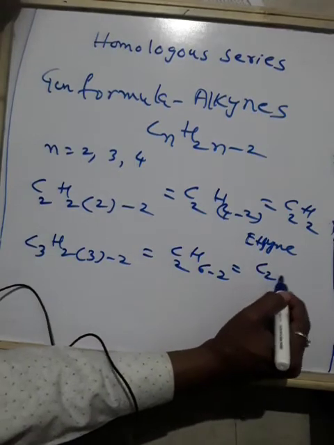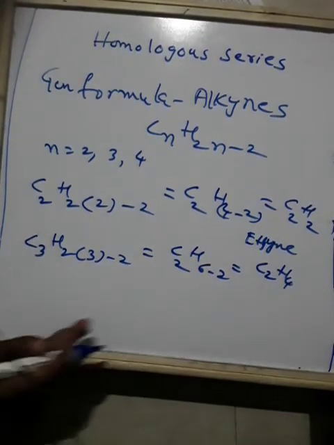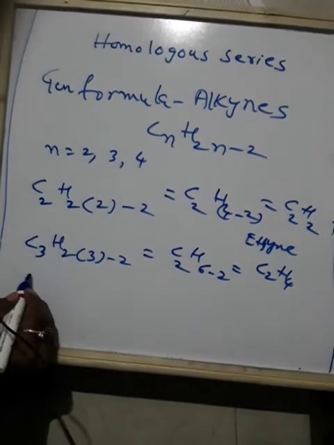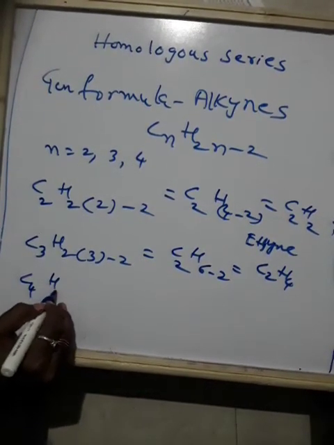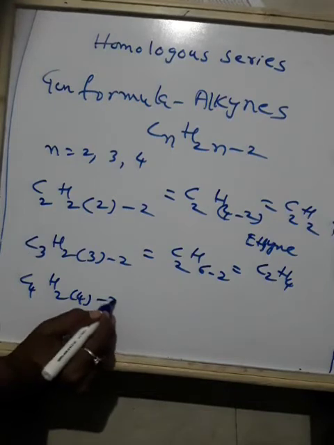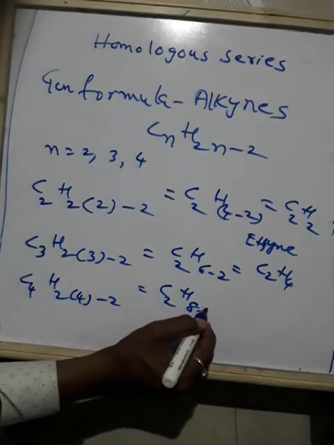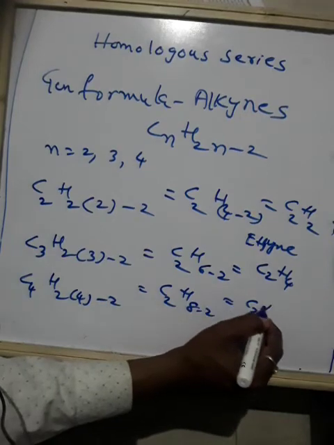Now if I take C4: C4, H2 into 4 minus 2. 2 fours are 8, 8 minus 2 is 6. It becomes C4H6.